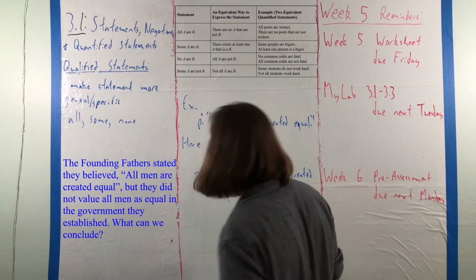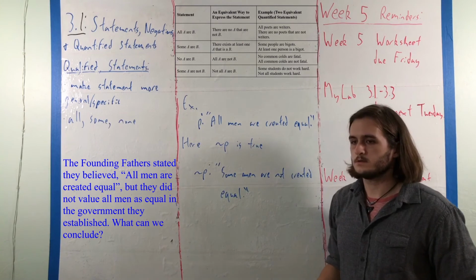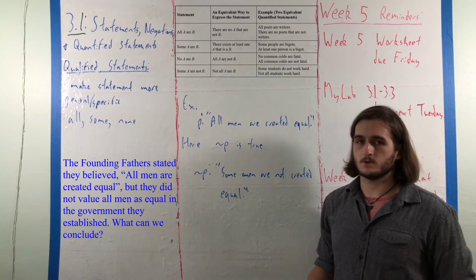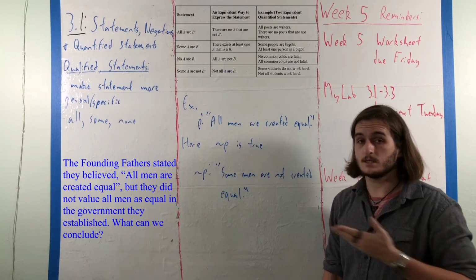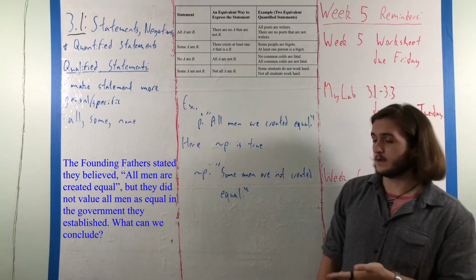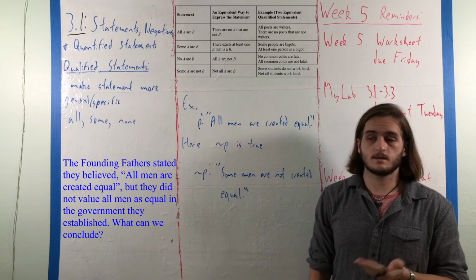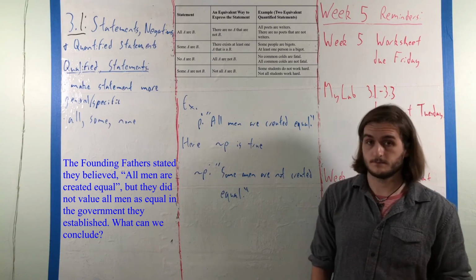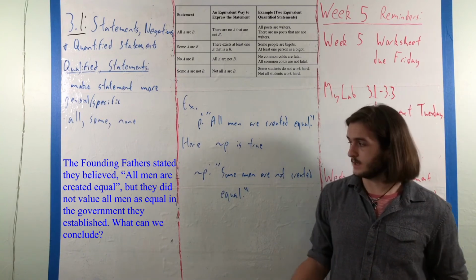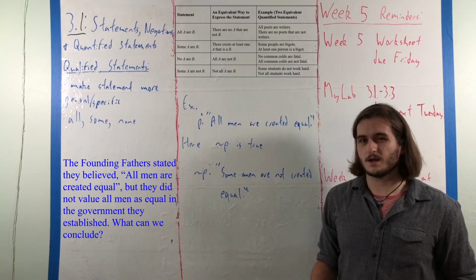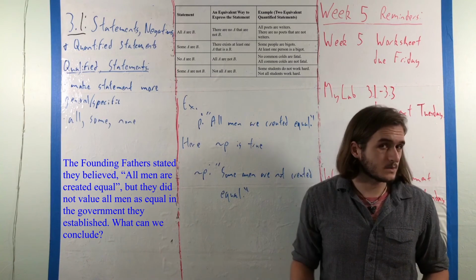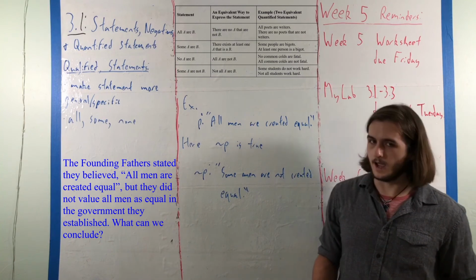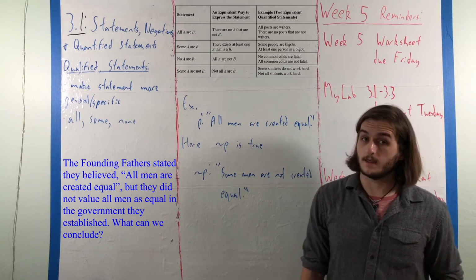That considering the situations of most people who were not white landowners, the American government certainly didn't seem to believe that all men are created equal, so we cannot say that the Founding Fathers held that created equal. Thus, we get the negation, which we can either write as something like some men are not created equal, or at least one man is not equal to others, depending on exactly how we want to present that statement.